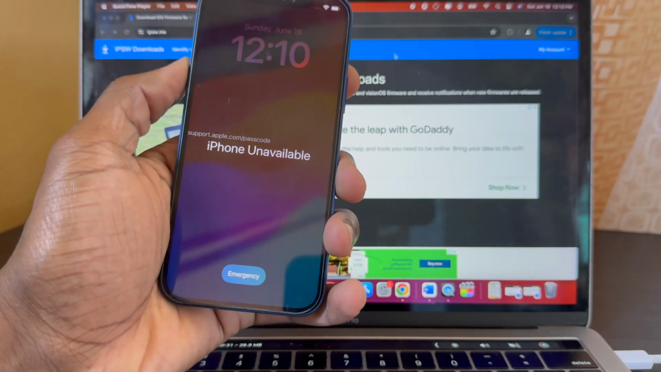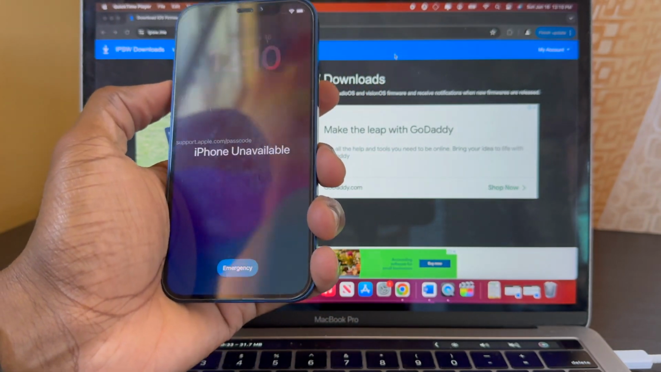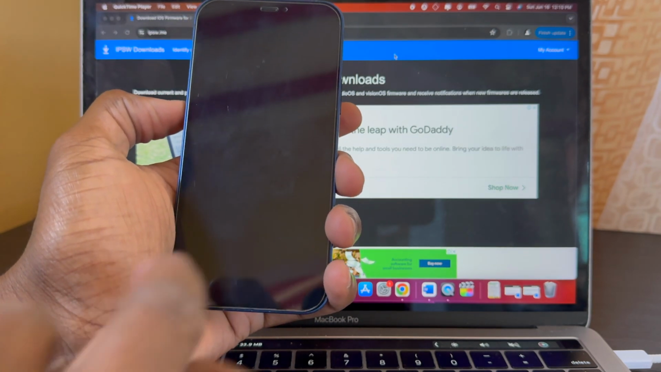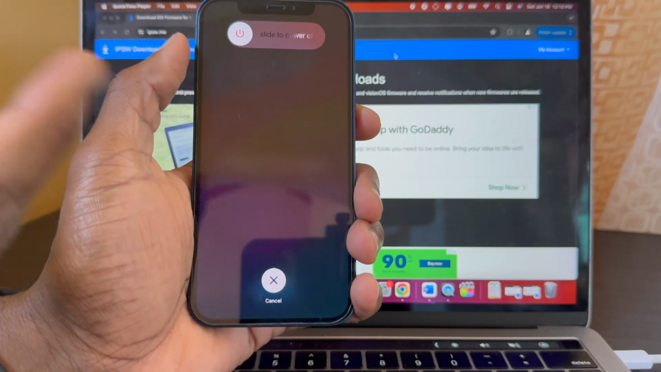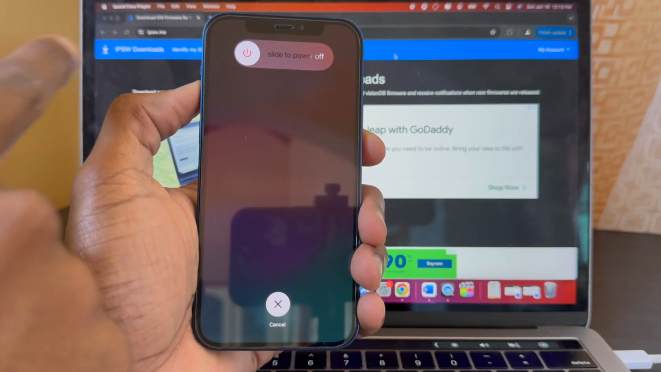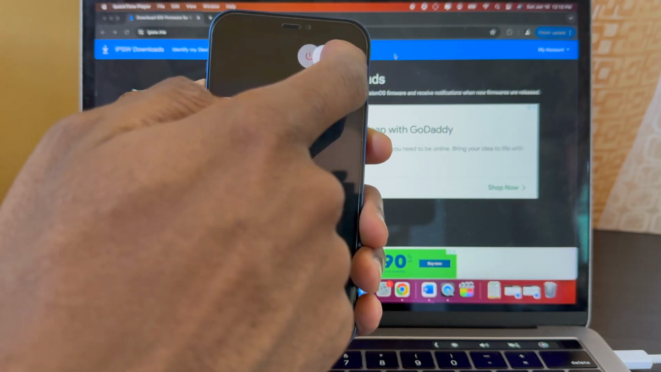So first, what we are going to do is to power off the device. Press volume up, volume down, and press and hold the power button for about 1 second, and then you will see slide to power off. So we will power off the device.